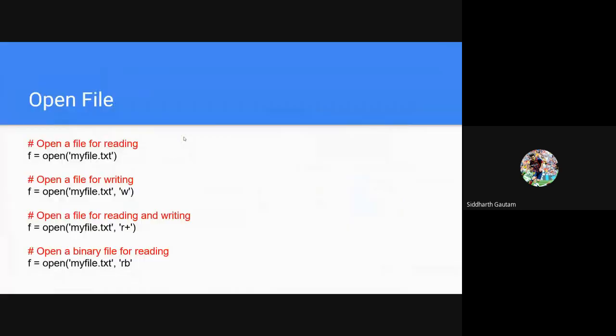If instead of r plus I had entered w, I would be able to write, but I wouldn't be able to read the file. In case you're thinking, why is it so different? If I have the file open through Python, I should be able to read it.